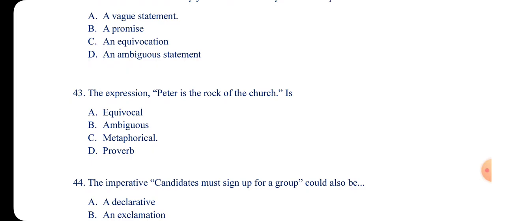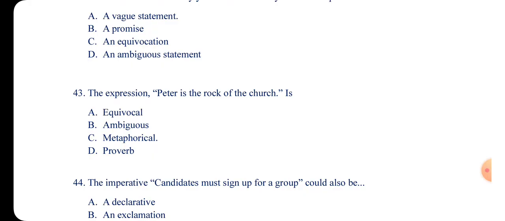Let's look at number 43. The expression "Peter is the rock of the church" is an example of what? A, equivocal; B, ambiguous; C, metaphorical; and D, proverb. So the answer is metaphorical.